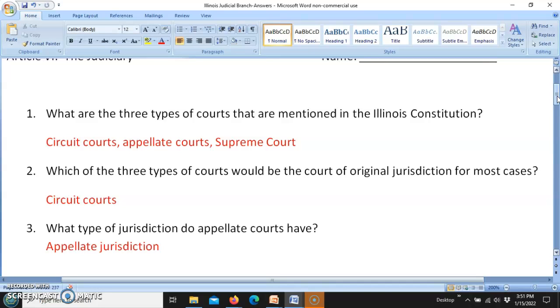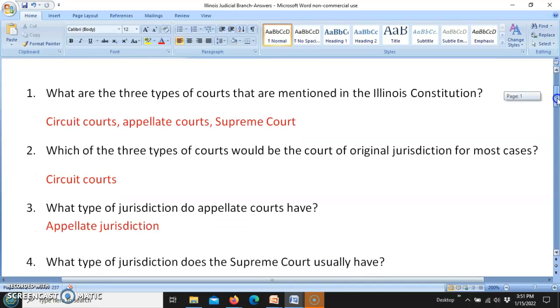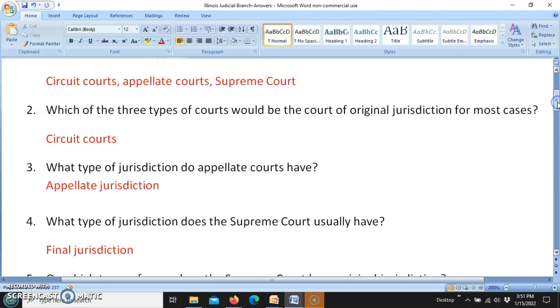What type of jurisdiction do appellate courts have? Well, gee, that should come as no surprise. They have appellate jurisdiction. The appellate courts will hear the appeals on circuit court cases. That's the first place that a circuit court appeal would go to, is the appellate court. What type of jurisdiction does the Supreme Court usually have? And that is final jurisdiction. Again, not many cases are going to get beyond appellate jurisdiction to final, but a few do.